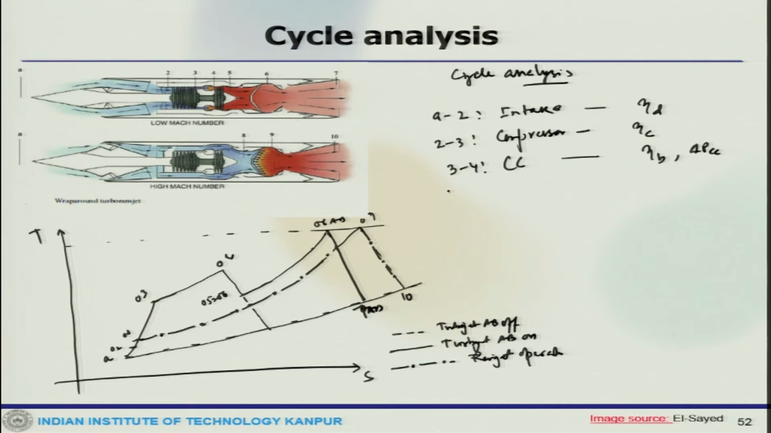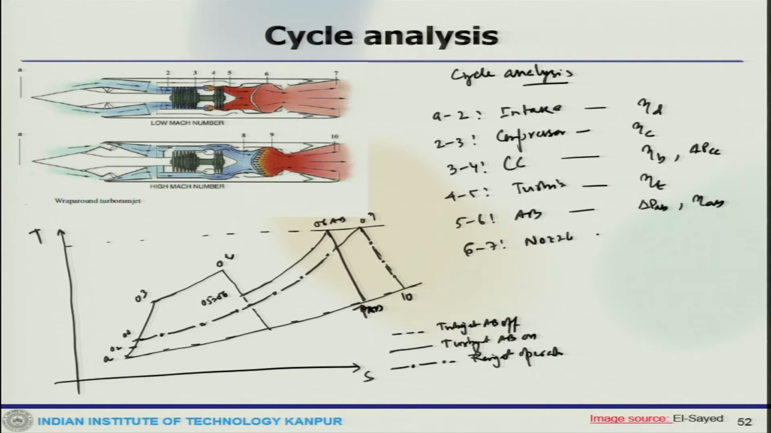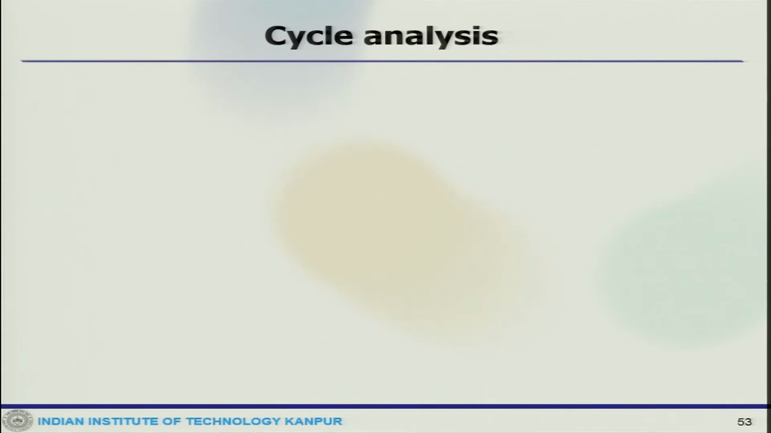Then 4 to 5 is your turbine, where again expansion takes place with isentropic efficiency of eta t. Then 5 to 6 is afterburner, where again the second round of heat addition takes place with delta P A B and eta A B. And then 6 to 7 is nozzle, where again expansion process with isentropic efficiency of eta n. And the other detailed cycle analysis of different conditions, these are already done in detail.